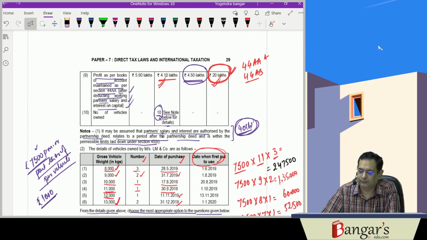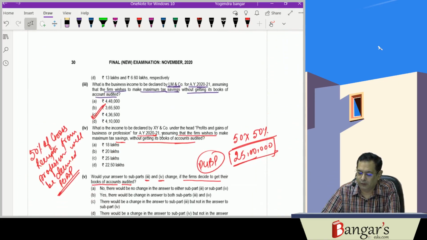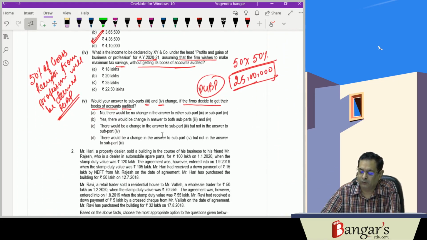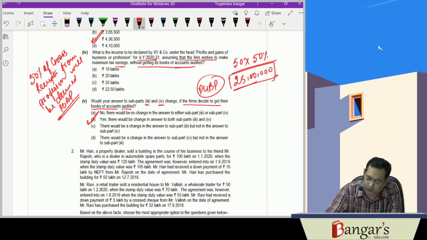So here, what would be your answer? There will be no change in the answers. Yes, there would be change in answers to both subparts 3 and 4. There would be a change in part 3 and part 4, but not in part 4. Or there would be change in subpart 4, but not in subpart 3. So the answer here will be that there will be change in both the subparts.